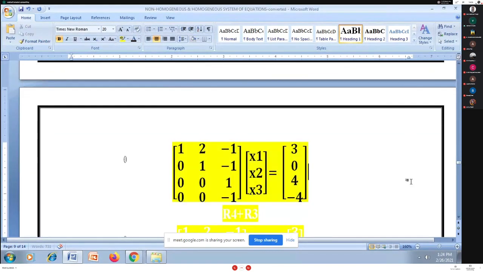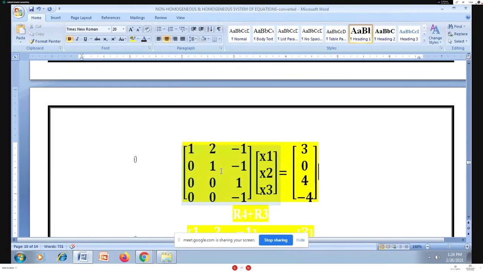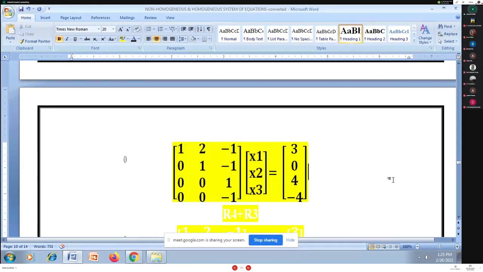In column 2, the entries below 1 are 0, 0. Now I find R3 is 0, 0, 1 and R4 entry is 0, 0, minus 1. So what I am doing is making the bottom row 0.